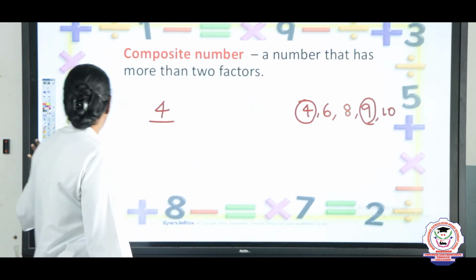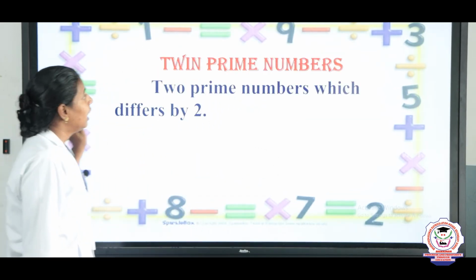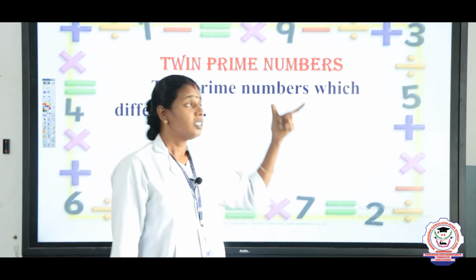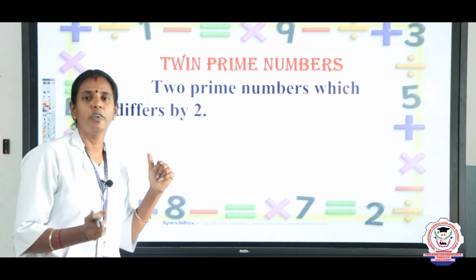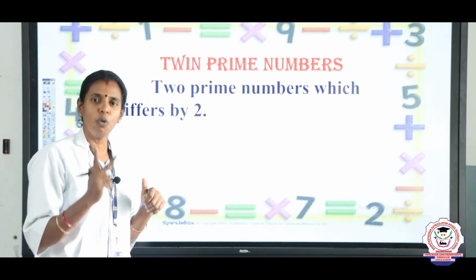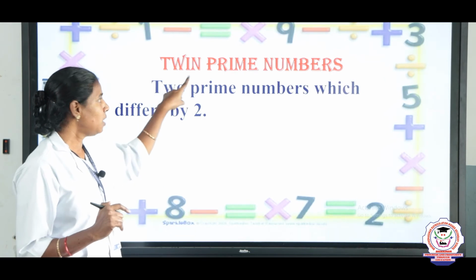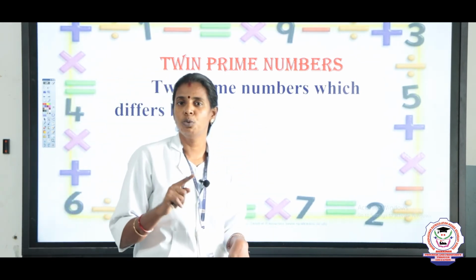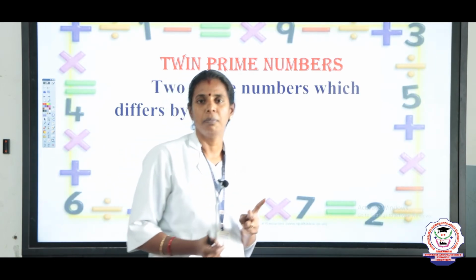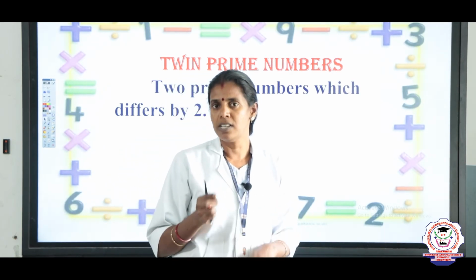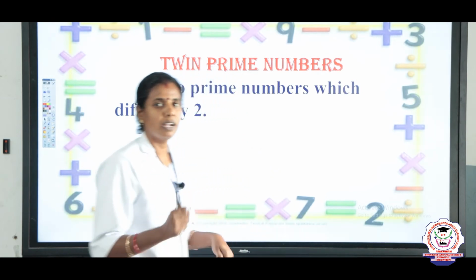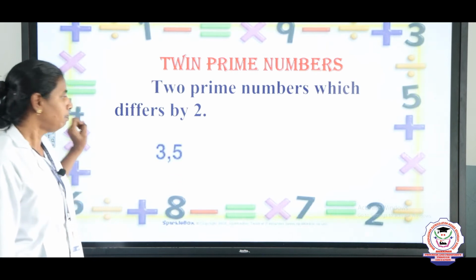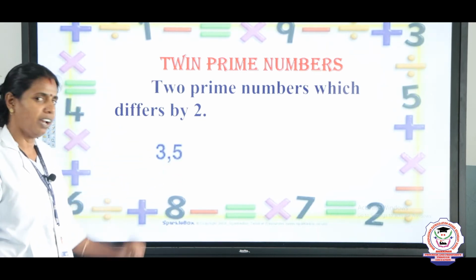Okay. Next we are going to see a different name, twin prime numbers. See, what is the meaning of twin prime? Twin prime is nothing but two prime numbers. So, twin means two prime numbers which differ by 2. We are going to take two prime numbers. If the difference of the two numbers is 2, then that set of numbers is called twin prime numbers. Is it clear? See an example, 3, 5.